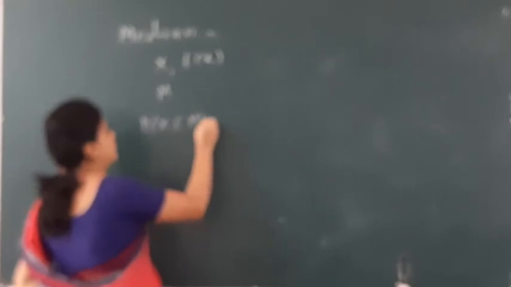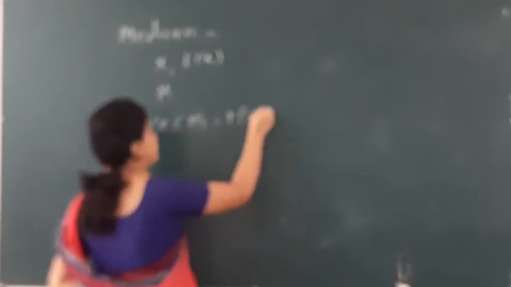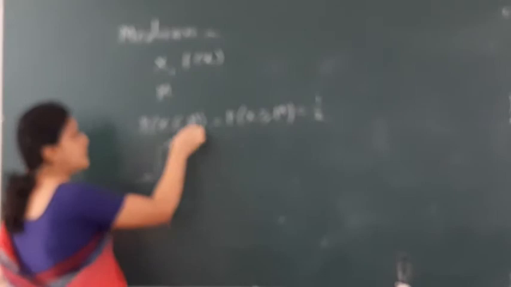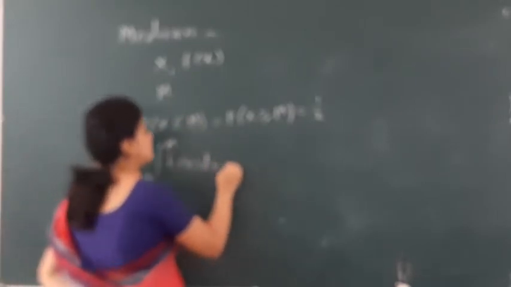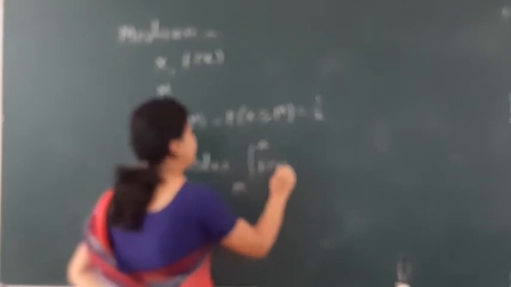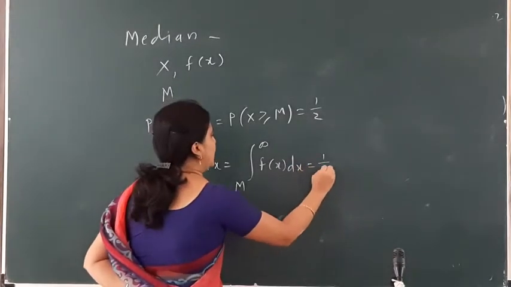Then it is defined as probability of X less than or equal to m, which is equal to probability of X greater than or equal to m, and this is equal to half. This can be written using integration as the integral from minus infinity to m of f(x) dx, which is equal to the integral from m to infinity of f(x) dx, which is equal to half.